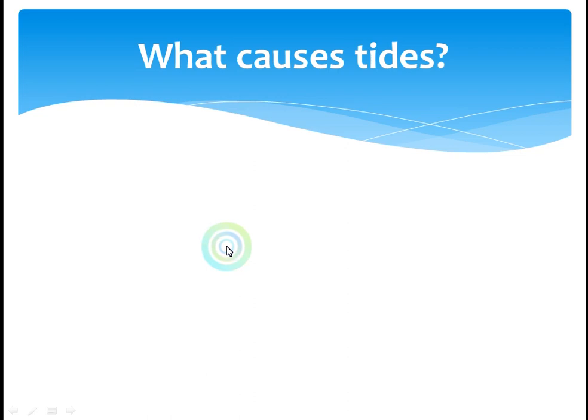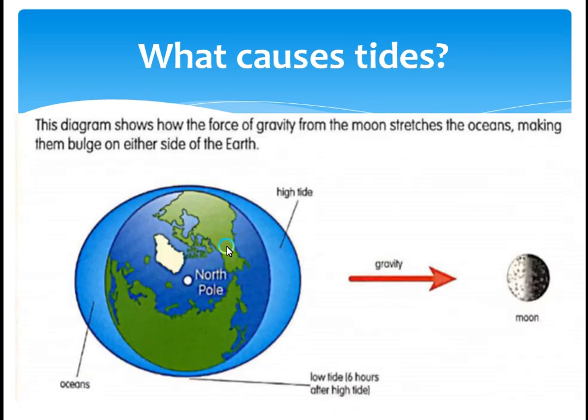Now, how does it happen? What causes tide? Let's see. This diagram shows how the force of gravity from the moon stretches the oceans, making them bulge. You can see this is the earth. These are the oceans. They are bulging, they're coming out on either side. This is the bulge, on either side of the earth. Now this is the ocean. This is the low tide, and this is the high tide.